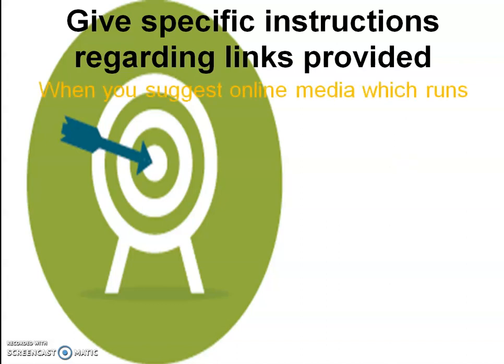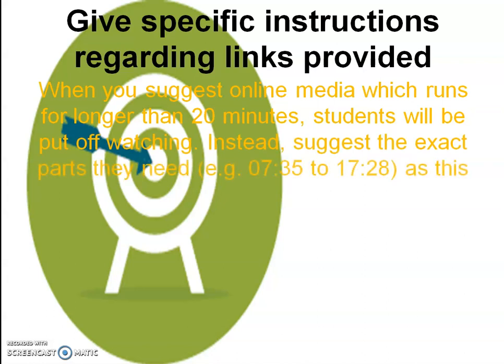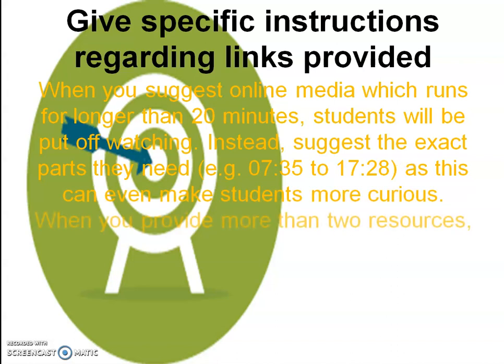That means when you suggest online media which runs for longer than 20 minutes, students will be put off watching. Instead, suggest the exact parts they need. For example, 7 minutes 35 seconds to 17 minutes 28 seconds, as this can even make students more curious about the content.